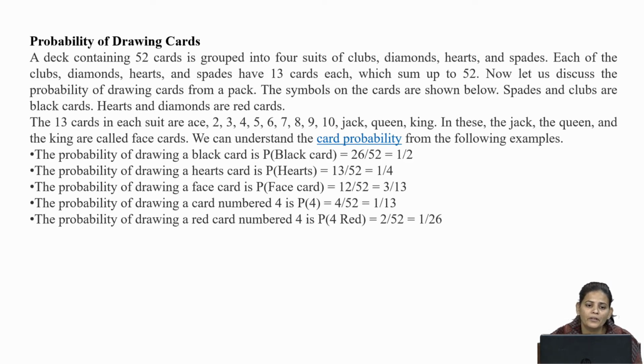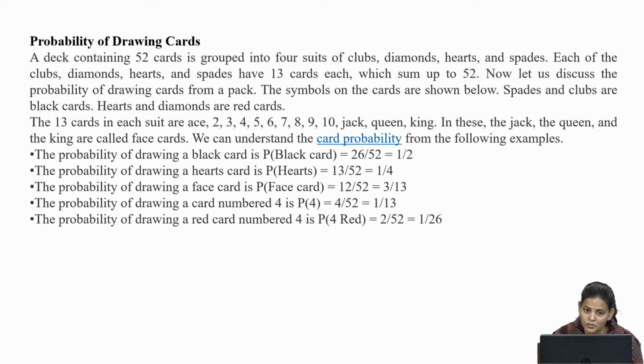Now, come to the probability of drawing cards. As you know, cards are also used for probability. You all know the playing cards, right? A deck contains 52 cards, the total number of cards in a deck is 52, grouped into 4 suits of club, diamond, heart and spade.